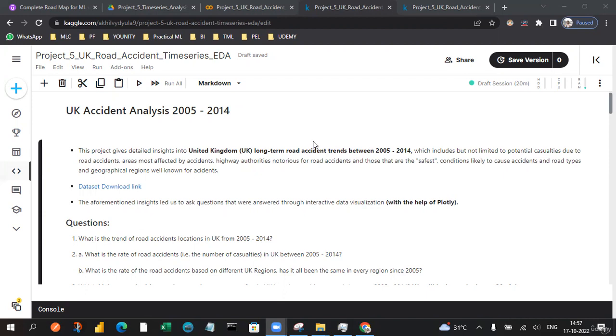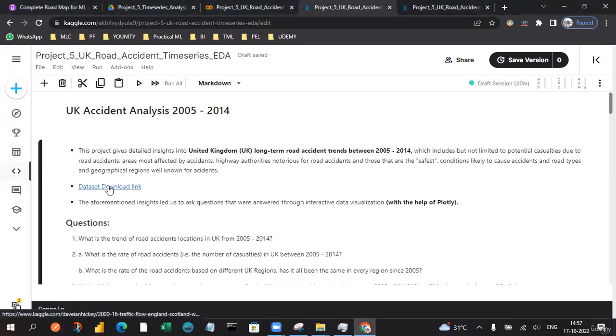And along with that, we will also take the dataset from Kaggle. I have also provided the link here. If you click on this link, you will be able to see the Kaggle dataset link. Under this, you will be able to download the datasets corresponding to the UK road accidents. In this dataset, we have different CSV files from particular date to particular year. So you can directly extract whichever year you want and do some kind of analysis.